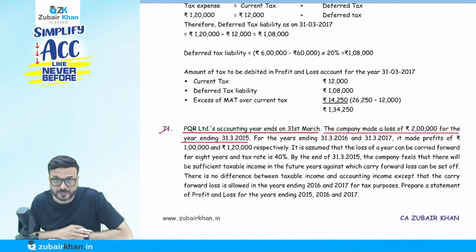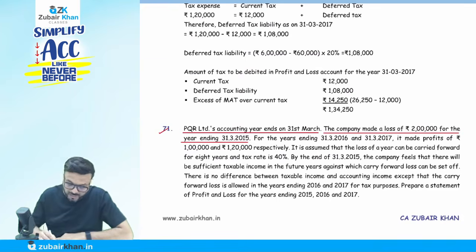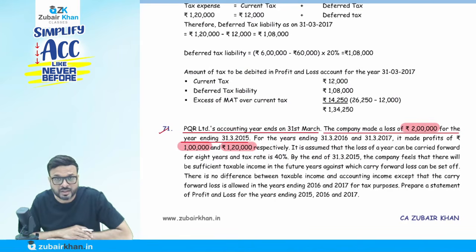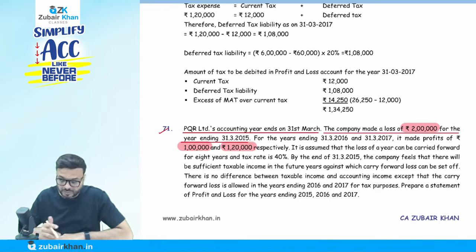For the year ending 31st March 2016 and 31st March 2017, it made a profit of rupees 1 lakh and 1,20,000 respectively. The first year they have the loss of 2 lakh, then a profit of 1 lakh and 1,20,000. It is assumed that the loss of a year can be carried forward for 8 years and the rate of tax is 40%. By the end of 31st March 2015, the company feels that there will be sufficient taxable income in the future years against which the carry forward losses can be set off. There is no difference between the taxable income and the accounting income, except that the carry forward losses are allowed in the years 16 and 17 for tax purposes.